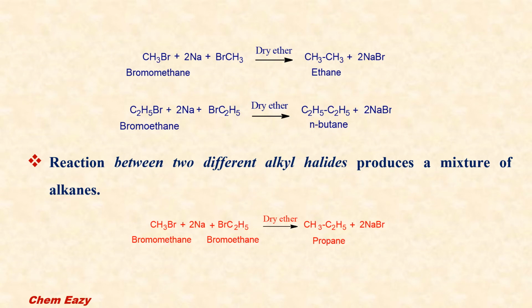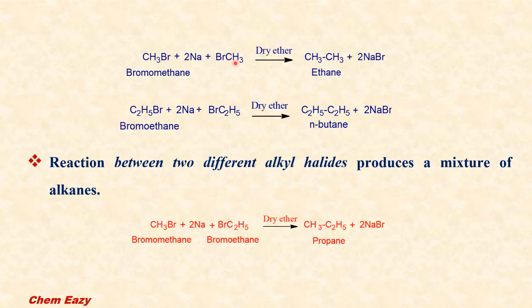From this example, you can understand Wurtz reaction easily. You can see here in this reaction, two molecules of bromomethane with sodium metal in dry ether solution gives ethane and sodium bromide. So from the alkyl halide, there is a loss of halogen atom as sodium halide, and the original alkyl halide consists of one carbon atom here. The product contains twice the number, it means two carbon atoms.